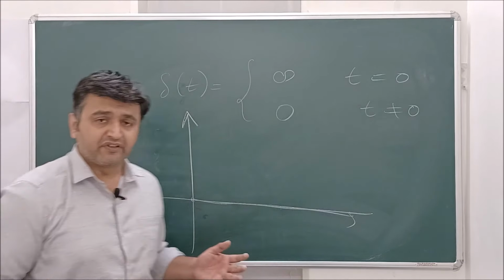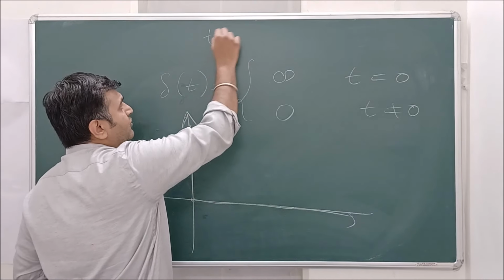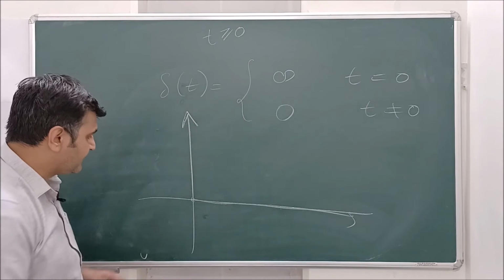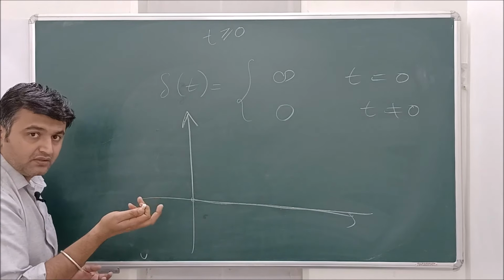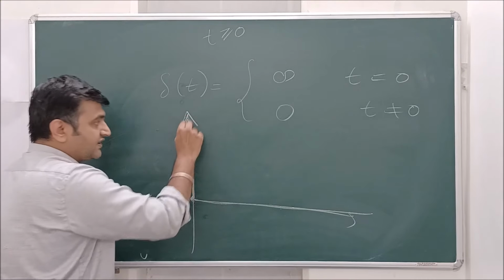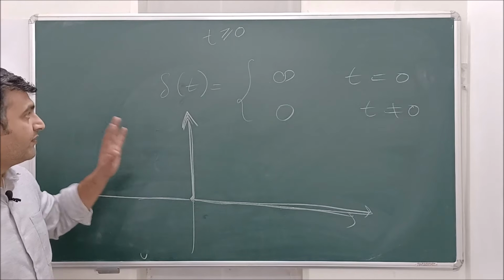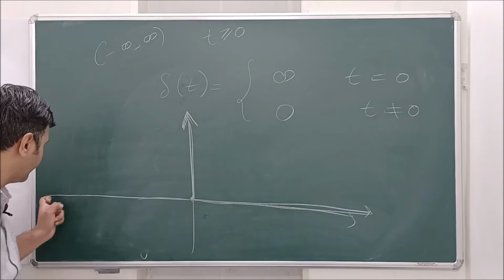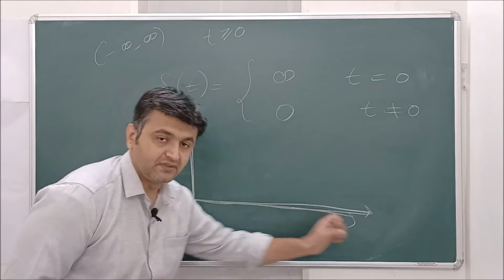Now when people study differential equations or Laplace transforms, at that time they only concentrate on t greater than or equal to 0. But you can define this for t being any real number, like t belongs to R. In that case it is 0 everywhere, at 0 there is a sharp spike, and again 0 everywhere. So from minus infinity to infinity the delta function is also defined. From minus infinity to 0 it is 0, at 0 it is infinite, and again it is 0.